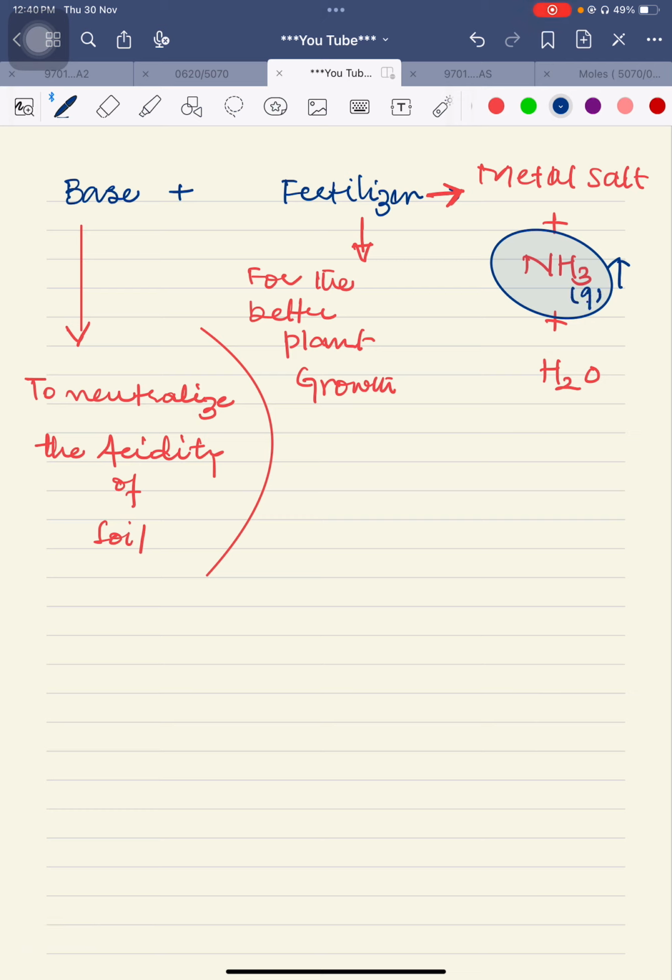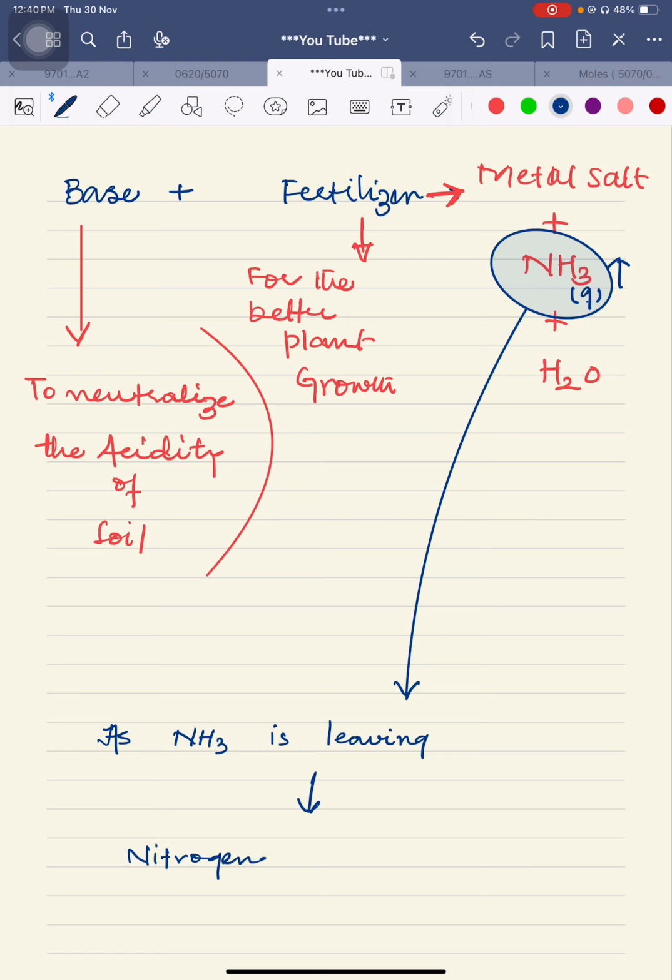So as ammonia is leaving, what will happen? Nitrogenous content of soil will decrease.